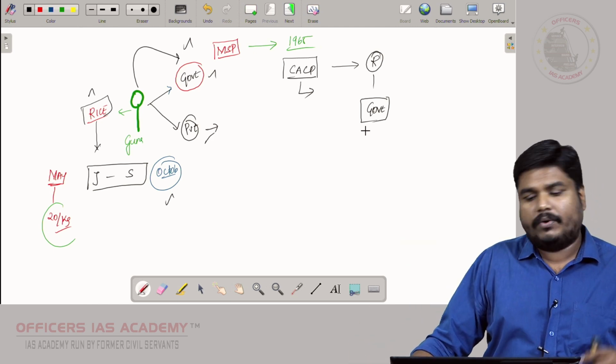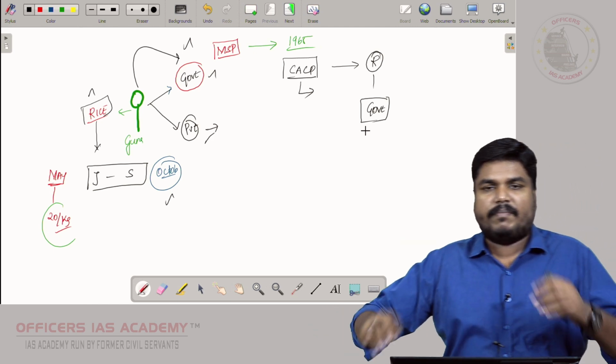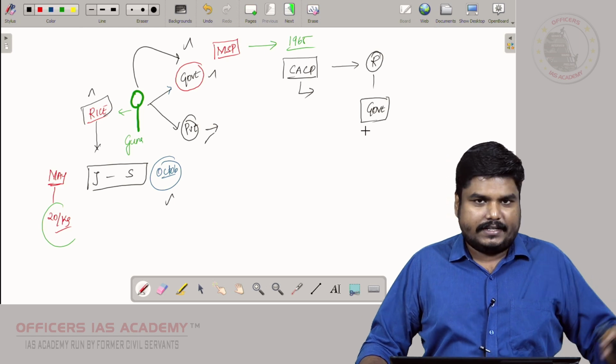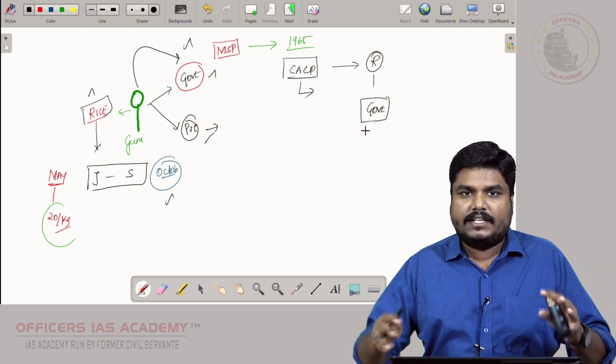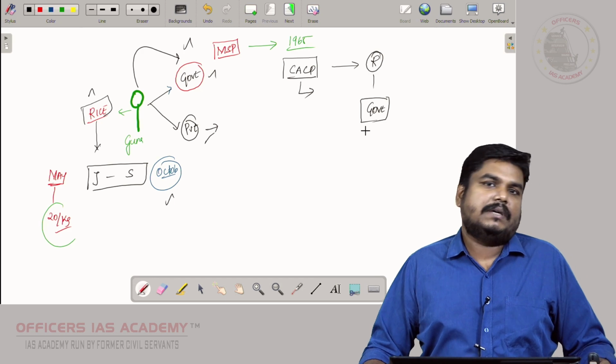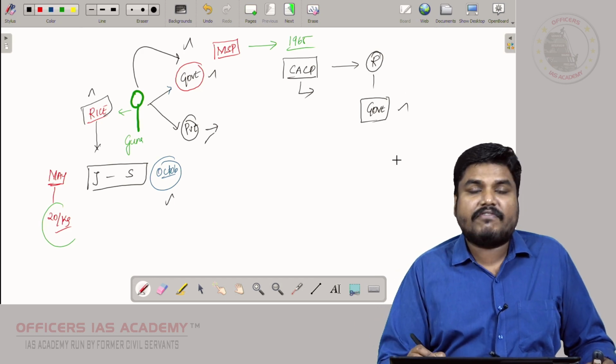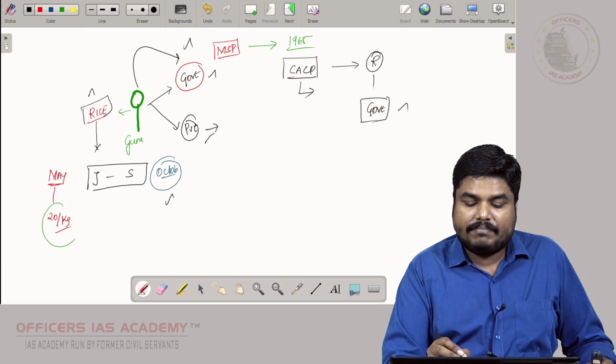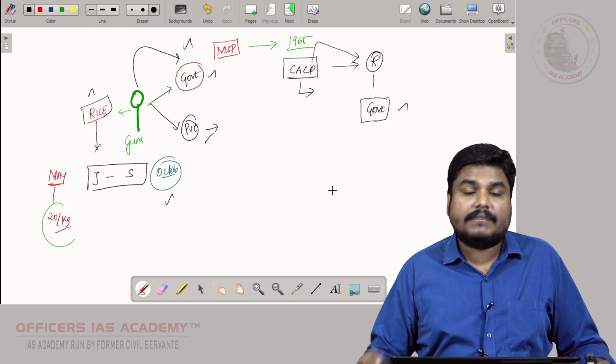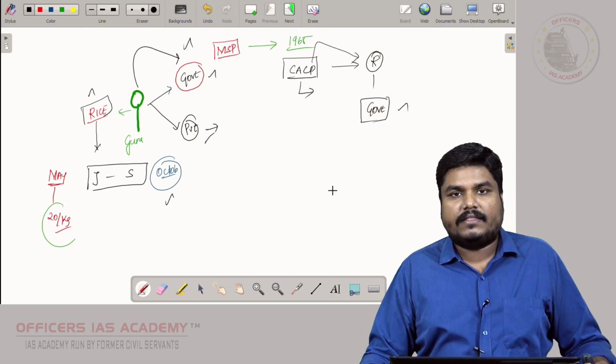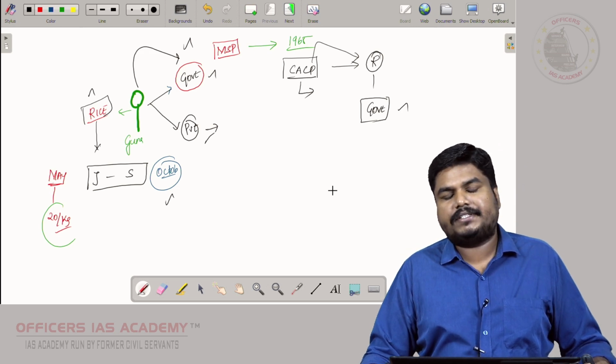The government will say, okay, so this year let this amount be the MSP for rice, for wheat, and for this season let this amount be the MSP for pulses. The government will take the final decision, but it is CACP that will be recommending the price.